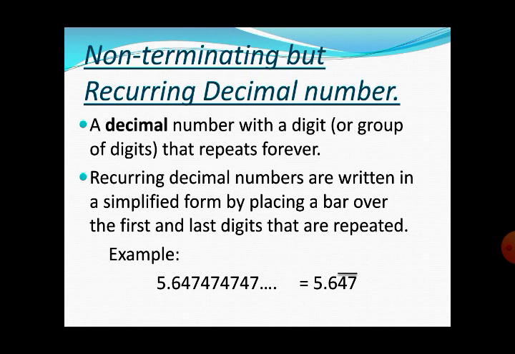Why is the bar on 4 7? Because 4 7 is a pair of digits which is repeating again and again in the same manner. So the bar means that the division continues, and 4 7 is the pair of digits which will come again and again.